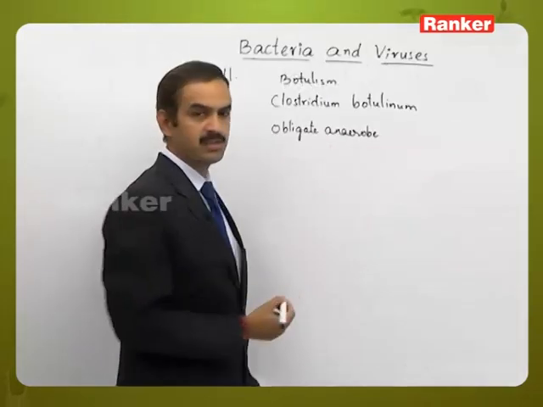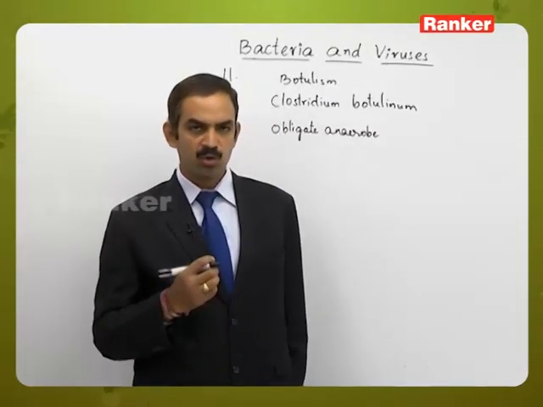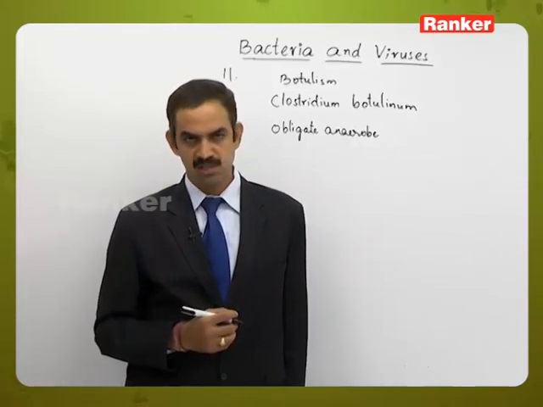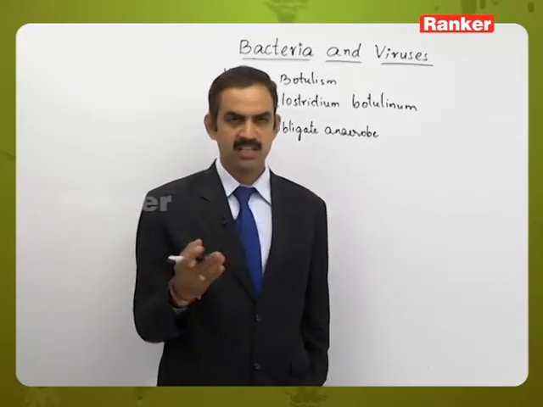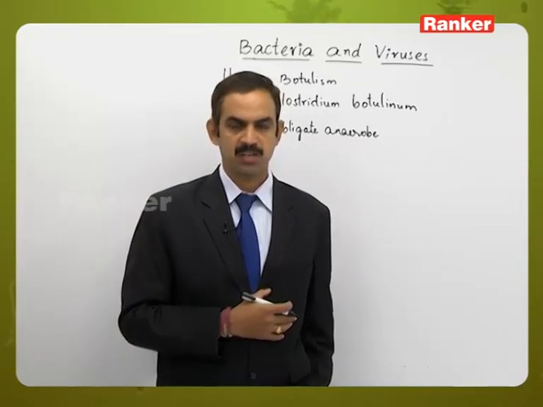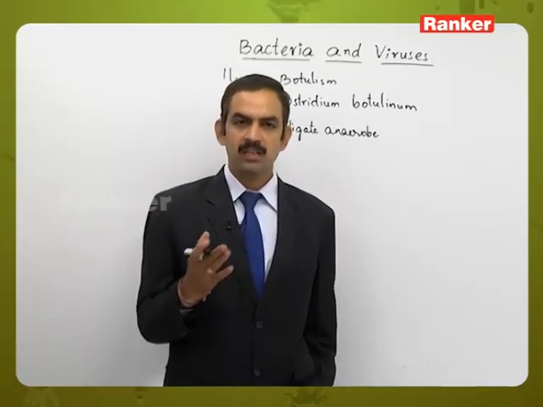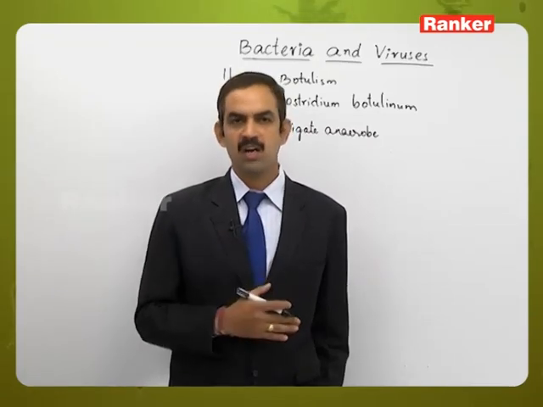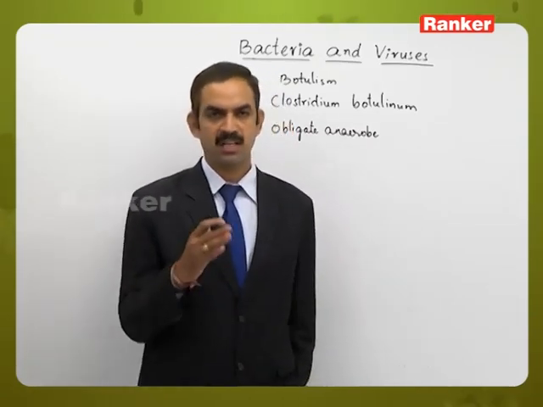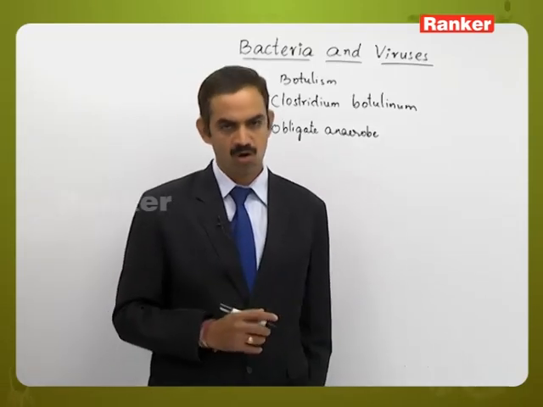Obligate anaerobe means it survives only in the absence of oxygen. Anaerobe means it will perform anaerobic respiration, that is, in the absence of oxygen. And obligate means it cannot survive in the presence of oxygen, that means it cannot perform respiration by taking oxygen.